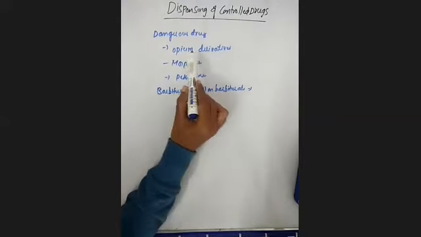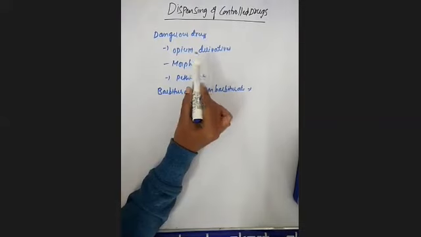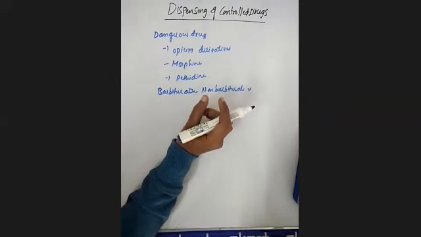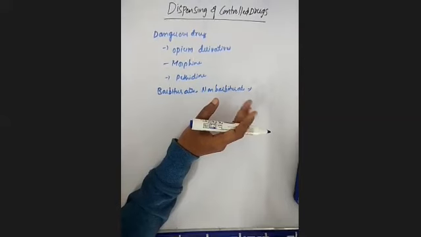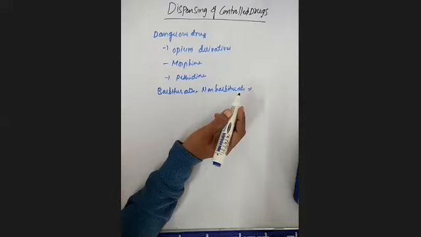These are some of the dangerous drugs used in the hospital for various purposes, and these are all called controlled drugs. In small hospitals, mostly they will not use these kinds of drugs, but large hospitals use opium derivatives, morphine, pethidine, and also barbiturates and non-barbiturates.